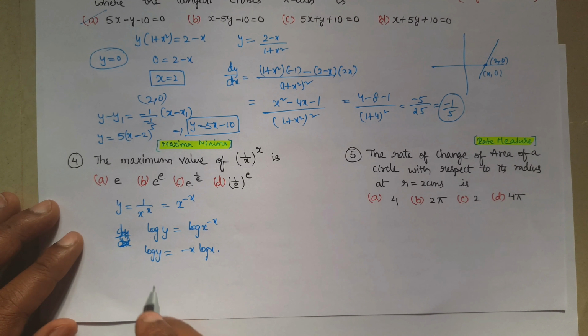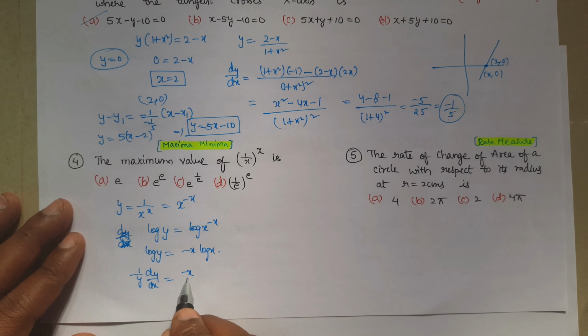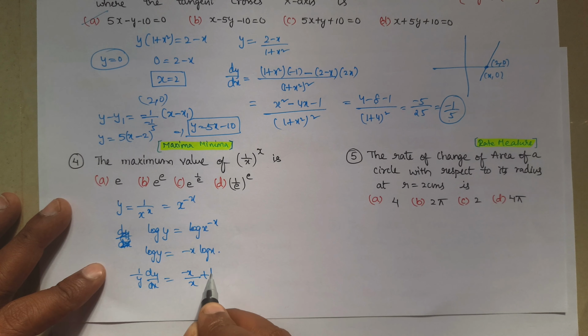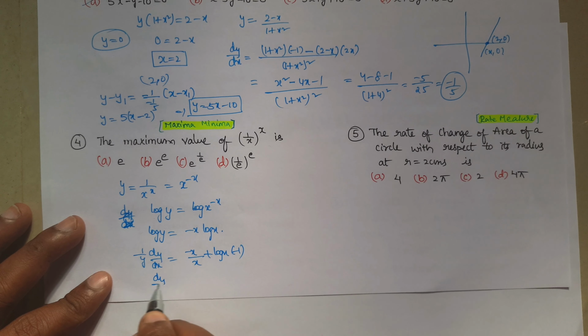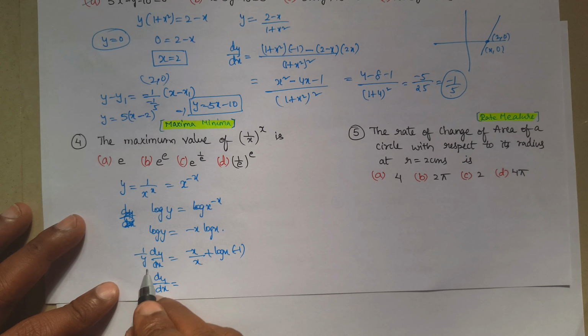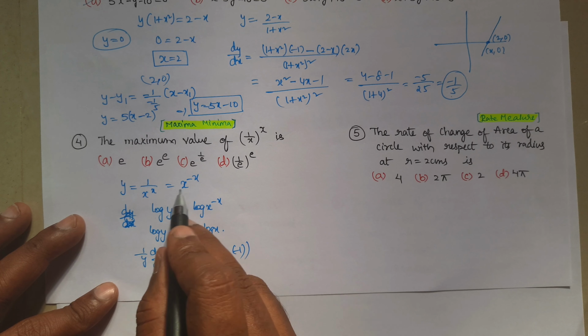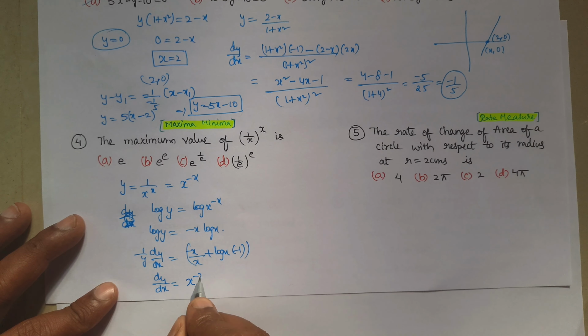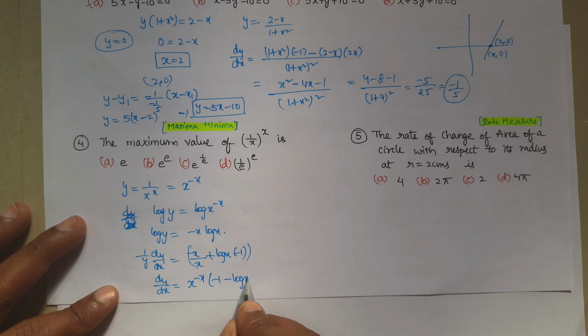Now if we apply the derivative, it will be 1 by y dy by dx is equal to, using the uv rule, minus x into the derivative of log x, which is 1 by x, plus log x into the derivative of minus x, which is minus 1. So clearly here we will get dy by dx equal to, sending y to the right hand side, and y is nothing but x power minus x, so x power minus x into minus 1 minus log x.